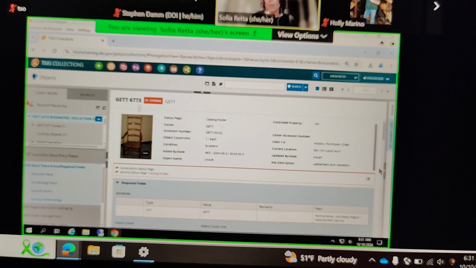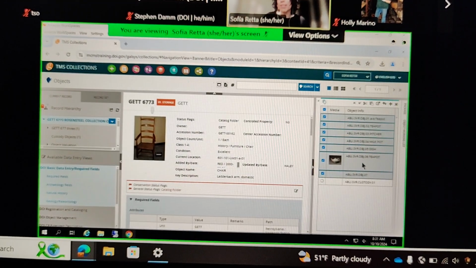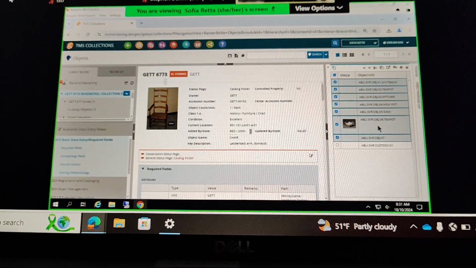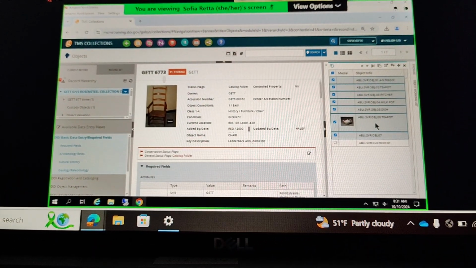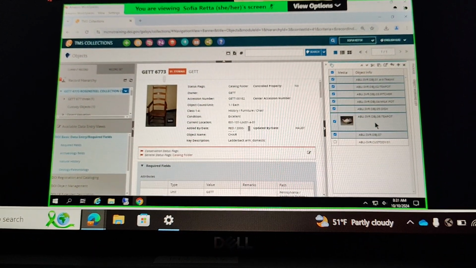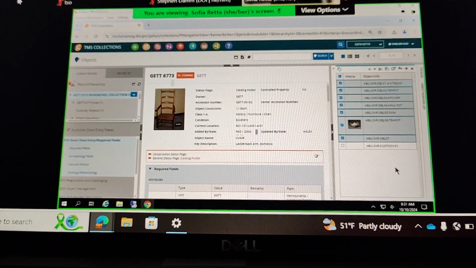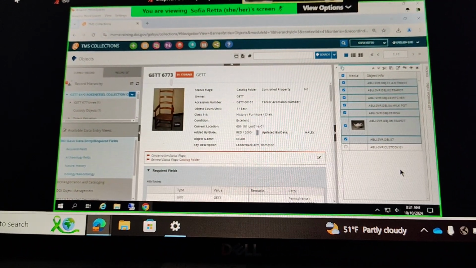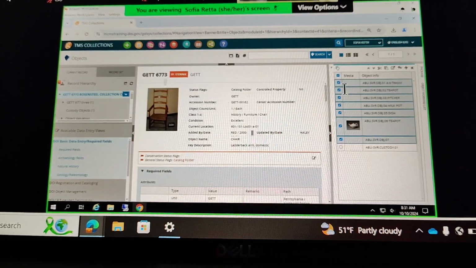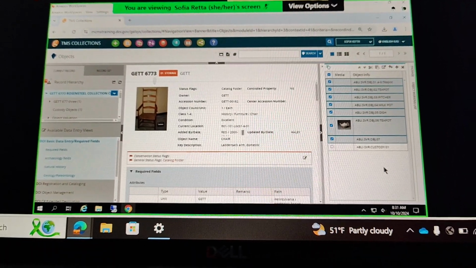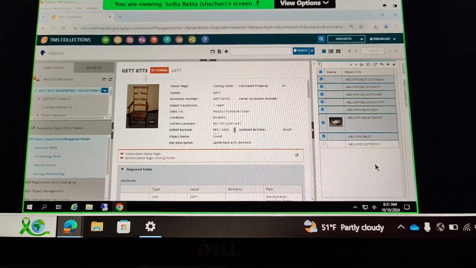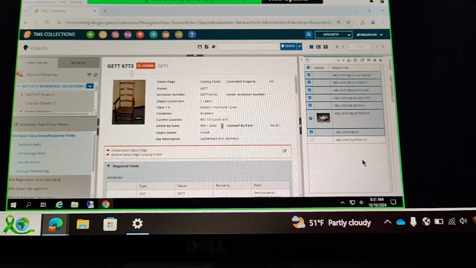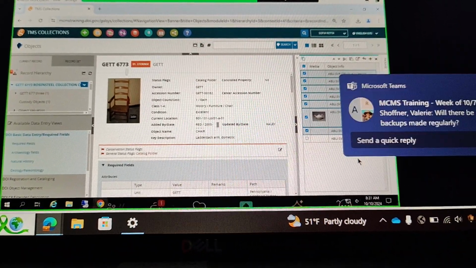So I have my own object working list here. I'm not able to tell another user, hey, go look at my object working list when you log into TMS Collections, right? It's personal just to each individual user. So again, when we need to create lists of object records that we might need to share with other people, we do want to make packages for that instance instead. So just keep that in mind about the object working list. It's really just personal for you as your own individual user.